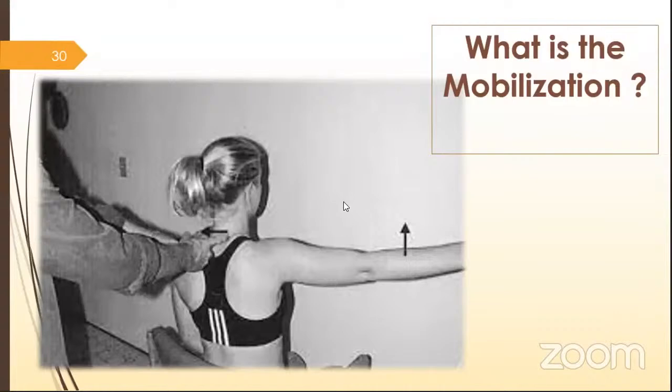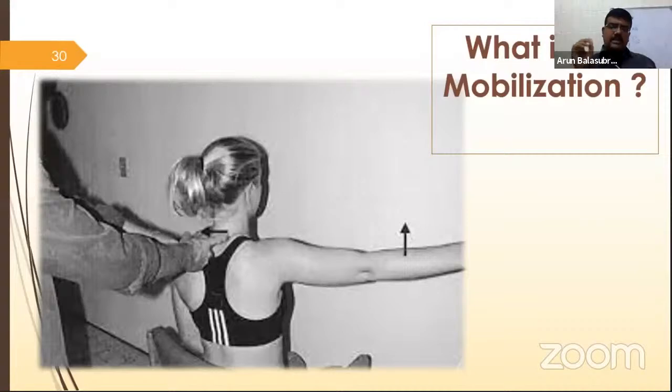As per Mulligan's technique, when you do a mobilization of the cervical spine and the patient has radiating pain in the shoulder, he starts the mobilization and asks the patient to produce the arm movement. Thereby, he was able to reduce the pain. Mulligan's mobilizations always focus on weight bearing positions as well as movement of the limbs, upper limb as well as lower limb, so that limb movement is also encouraged as he does the mobilization in the spine.